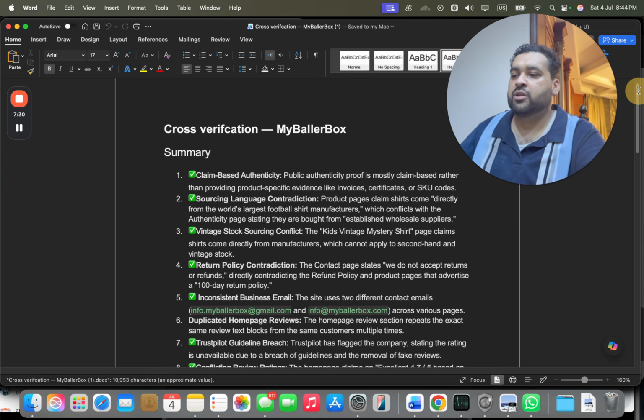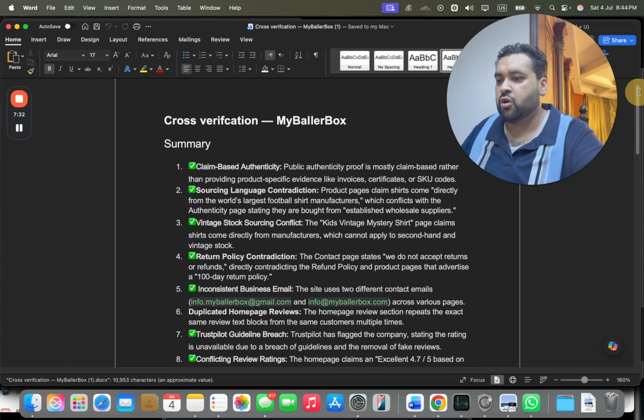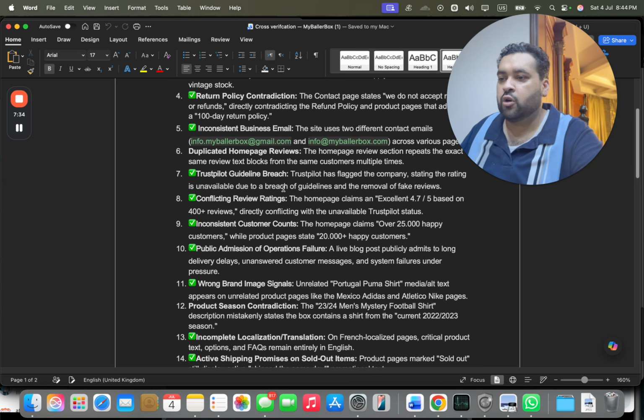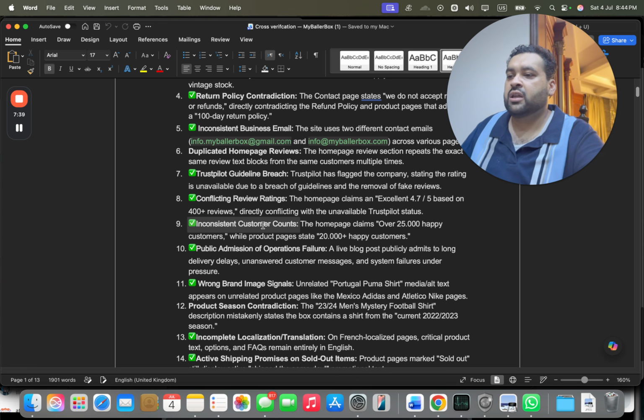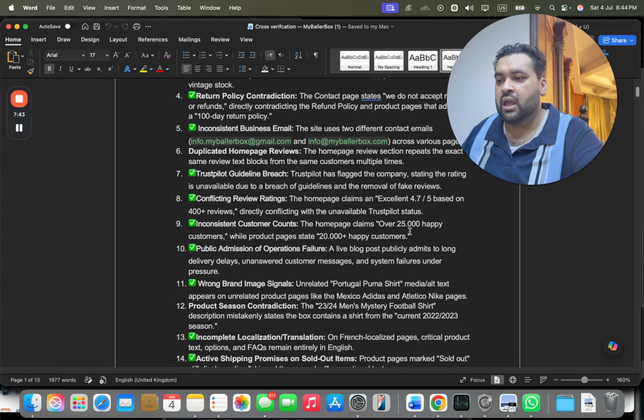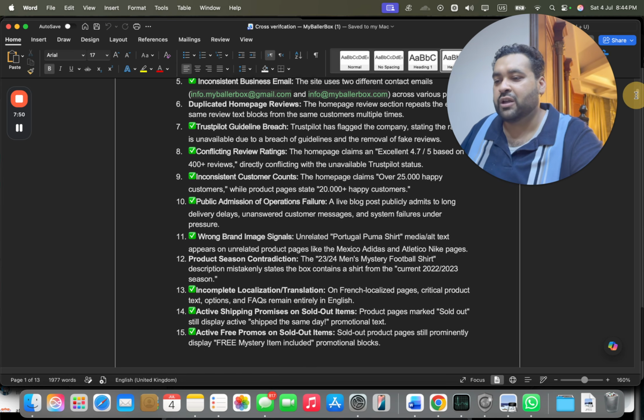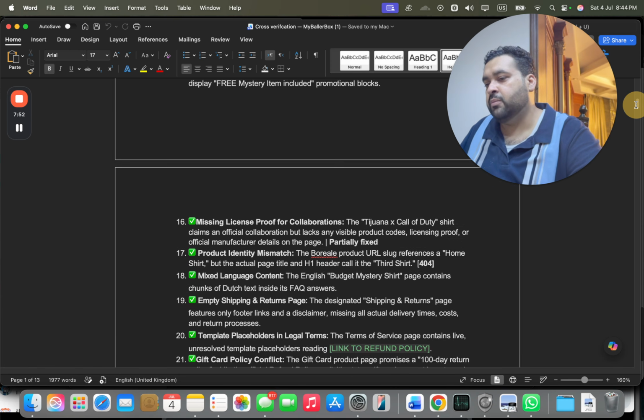You can see claim-based authenticity, sourcing language, vintage stock, sourcing conflict, duplicated homepage reviews, Trustpilot guideline, conflicting reviews sorted, and inconsistent customer count, where one page was saying 25,000 happy customers while the product page was saying 20,000 plus happy customers. Okay, so even these small things can cause suspension, not only for counterfeit but other errors as well.